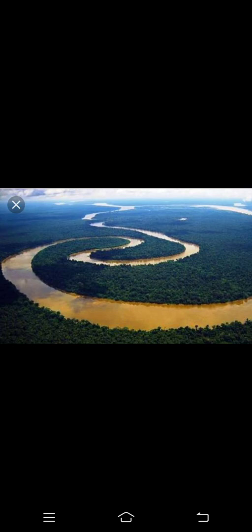I will try to show you the picture of that also, but before we see that, I'll just read a point for you all. A dense network of distributary, which is the characteristic feature of river mouth area, is by and large absent in the mouth region of Amazon. Instead, we find islands developing along the mouth of Amazon beyond the coastline in the Atlantic Ocean. Okay, so now I will show you the picture of that.